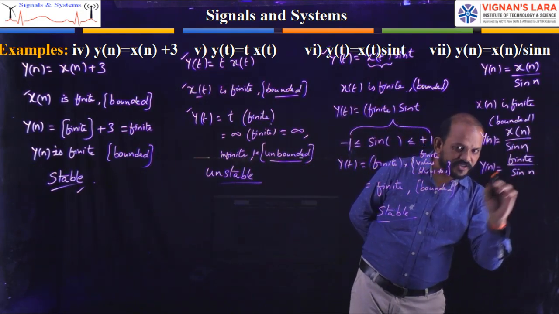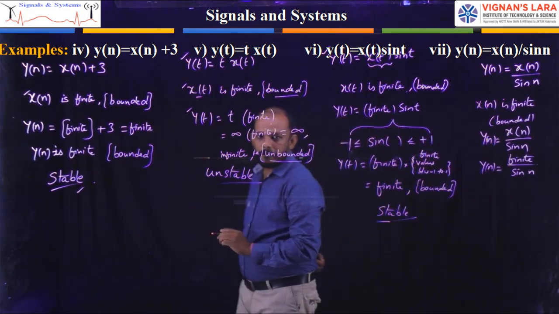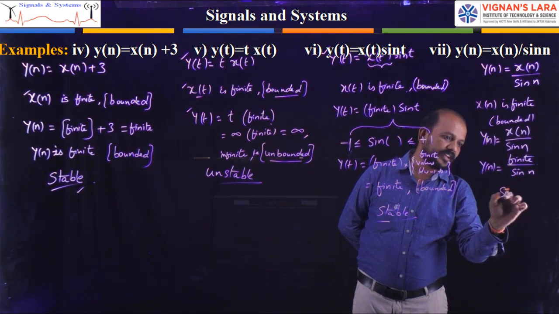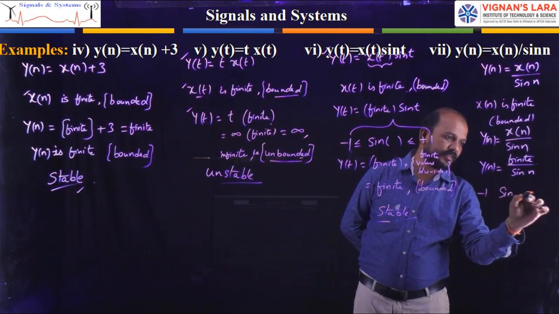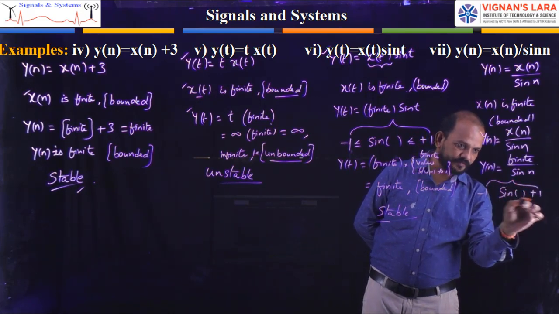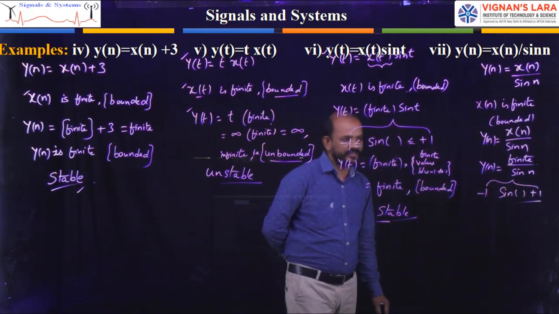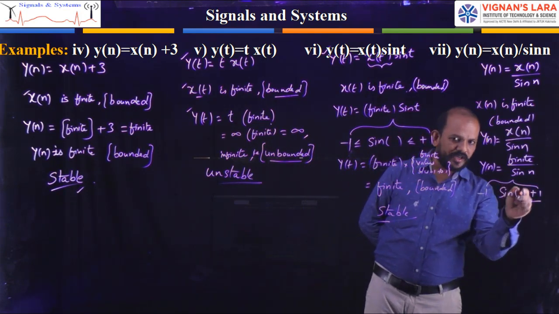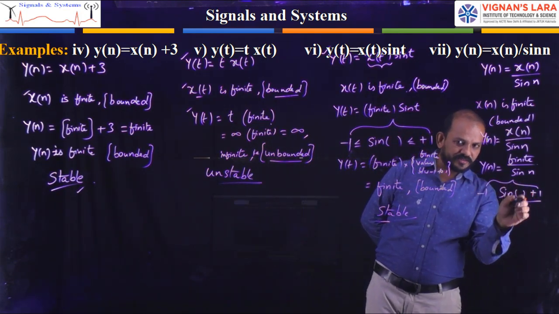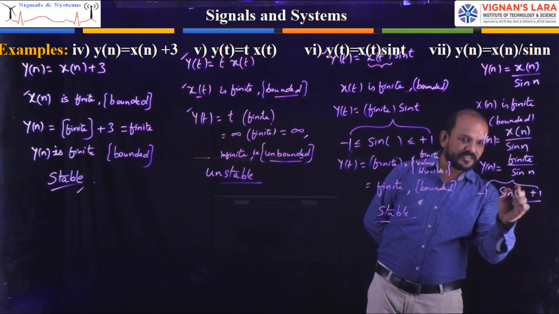Now the sine function will have values between -1 to +1. We all know the sine function will have values between -1 to +1. So this is the range of the sine function. Sine of anything should be between -1 to +1, that is, -1 is less than or equal to the sine function, which is less than or equal to +1.